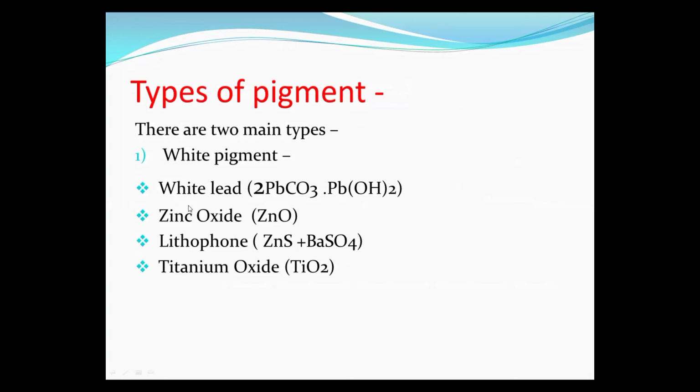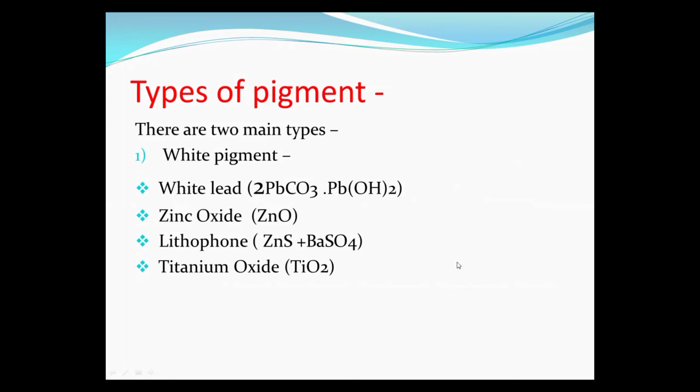First white pigment we add in the paint film is the white lead, and this white lead has the formula 2PbCO3·Pb(OH)2. Next white pigment we add in the paint film is zinc oxide. Its formula is ZnO. Another white pigment we add in the paint film is lithophone. Its formula is ZnS plus BaSO4. That means it is a combination of zinc sulfide and barium sulfate. And the last white pigment is titanium oxide. Its formula is TiO2. So these are the four main white pigments which give white color to the paint film.